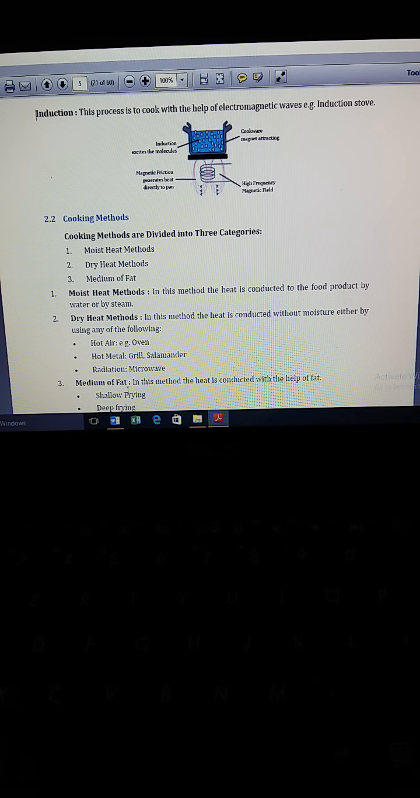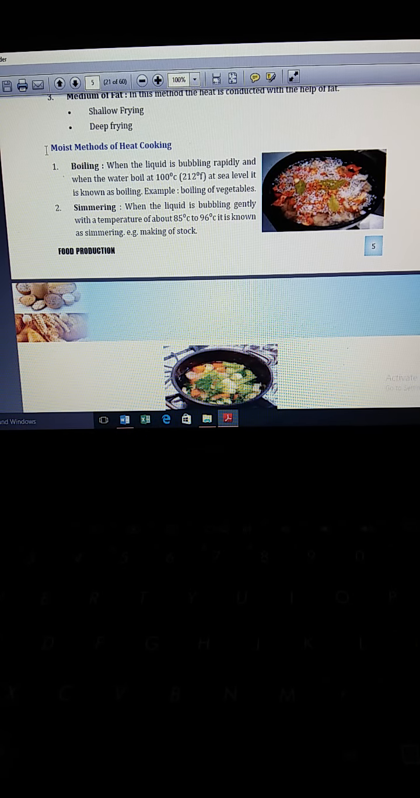Third is medium of fat. In this cooking method, the heat is conducted with the help of fat. And there are again two types of cooking food in medium of fat, that is shallow frying and deep frying. First, we will discuss moist methods of heat cooking.